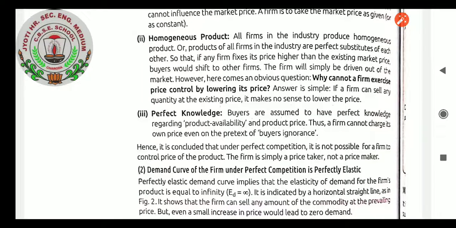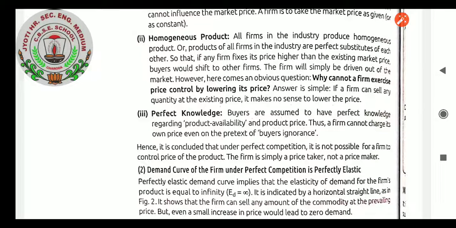Perfect knowledge. Buyers are assumed to have perfect knowledge regarding product availability and product price. Thus, a firm cannot charge its own price even on the pretext of buyers' ignorance. Hence, it is concluded that under perfect competition, it is not possible for a firm to control the price of the product. The firm is simply a price taker, not a price maker. Demand curve of the firm under perfect competition is perfectly elastic.